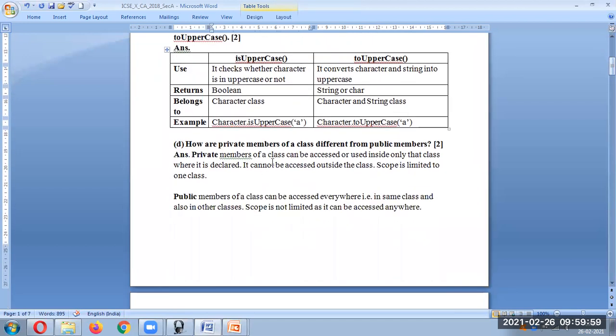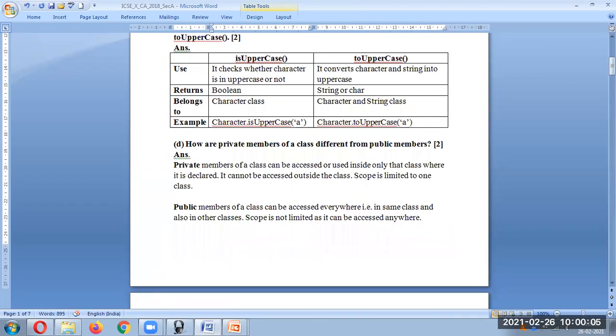Now, how are private members of a class different? You can simply write what private members and public members are. These are access specifiers. When you declare a data member as private, it can be accessed only inside the class where it is declared. It cannot be accessed outside the class; the scope is limited to one class only. Whereas public data members can be accessed anywhere in the same class as well as in any other class. So the scope is not limited to one class.